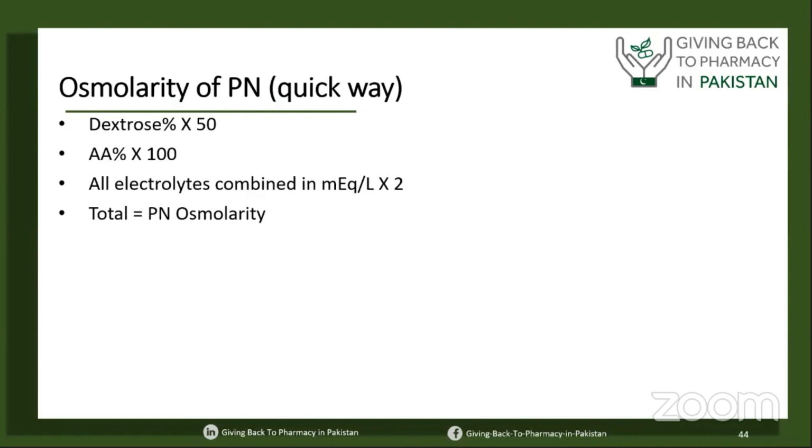So for an adult patient, if it is less than or up to 900 milliosmoles, we can give it peripherally. In a pediatric patient, 1000, and in a neonatal patient, 1100 to 1200. But if the patient is receiving total parenteral nutrition centrally, which is the case for most of the neonatal population, then osmolarity is not an issue.